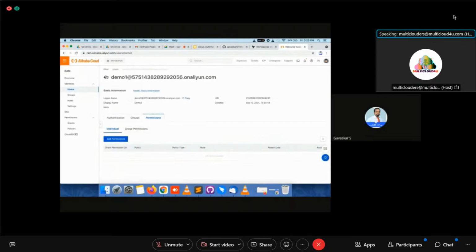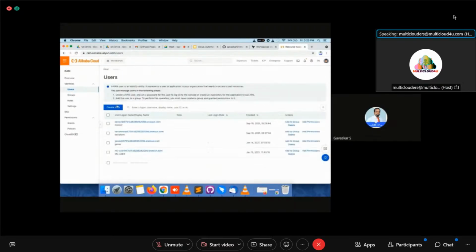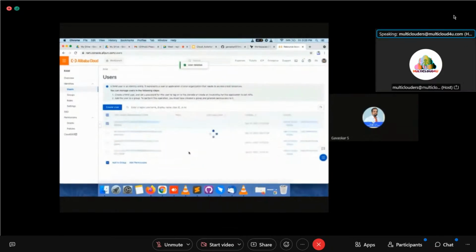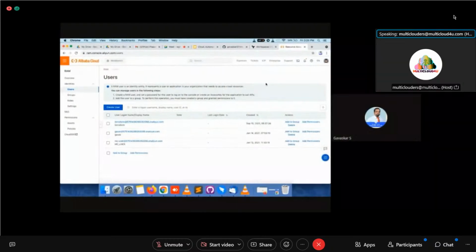You have to create a RAM account in Alibaba Cloud and you have to set the permission for this particular account. Now I am going to delete this. If I delete this Terraform user now, it will not work. So this is the prerequisite you have to do in your Alibaba Cloud account. I hope that you understand this.